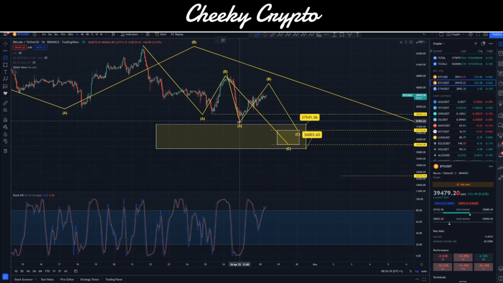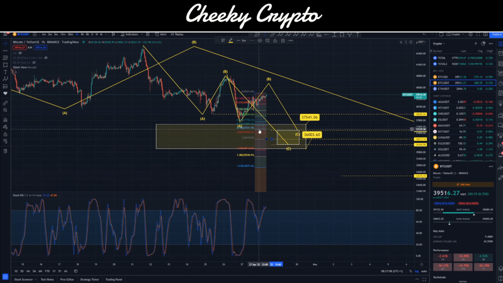Now, of course, if the high has already come in, we should also understand that we might not be going up any higher, and therefore we want to consider maybe that this is our high point. So if that is the case, then we would have to adjust things ever so slightly. So we'll go ahead and grab the fib. We'll run it from the top. We'll put this on top of the recent high, and this would show us at about 36,600. So again, I'll throw in another dotted line, just another horizontal ray, and you can see that we're still in this little yellow box area, right? So it might drop down a little bit lower, but we're right slap bang in this little zone.